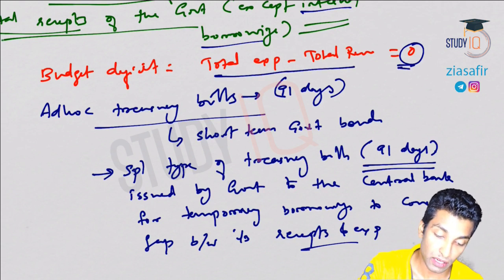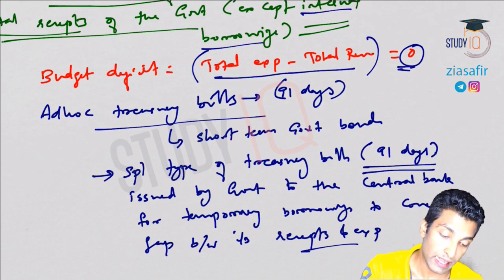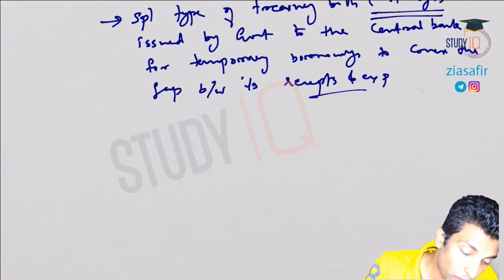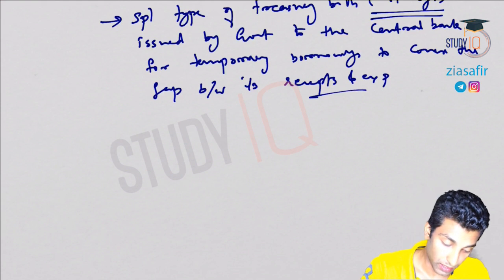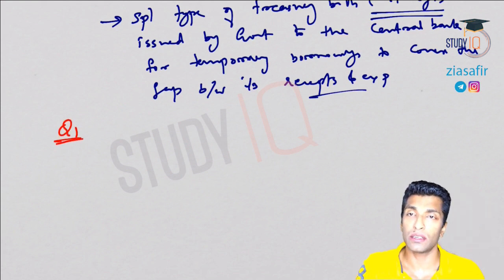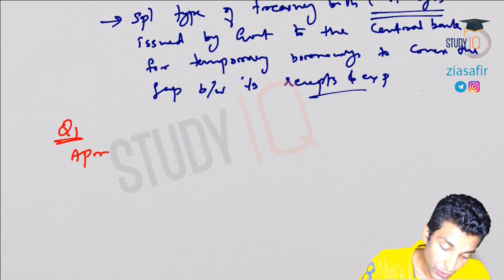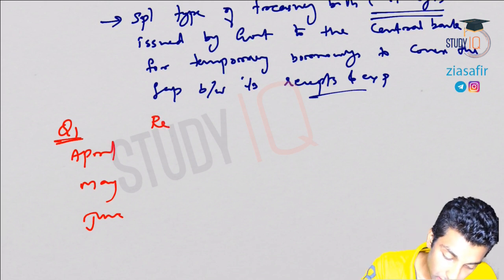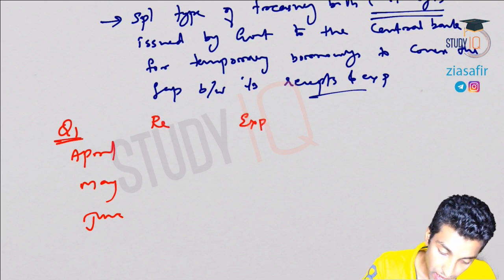Now total expenditure minus total revenue, except internal borrowings, has to be 0. Here I'll tell you the reason, the need for doing this. For example, take the first quarter. It starts from April, then May and June. You will have receipts here, and you will have expenditure here.